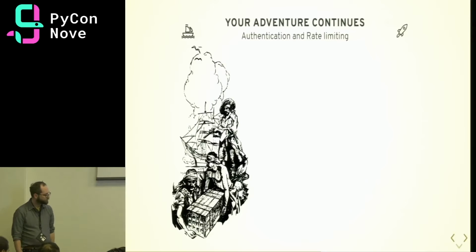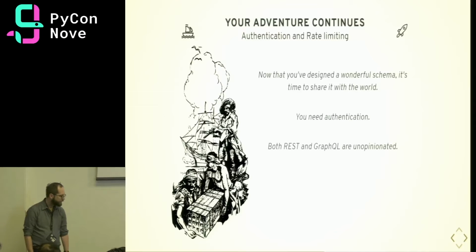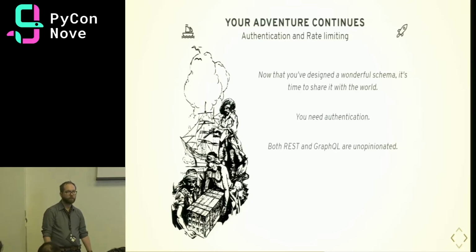So your API is beautiful. Everyone wants to use it. But you probably should use authentication. There's some scary people out there who might want to steal your data. So luckily, REST and GraphQL are pretty unopinionated. You can use OAuth, JWT, whatever works for you.